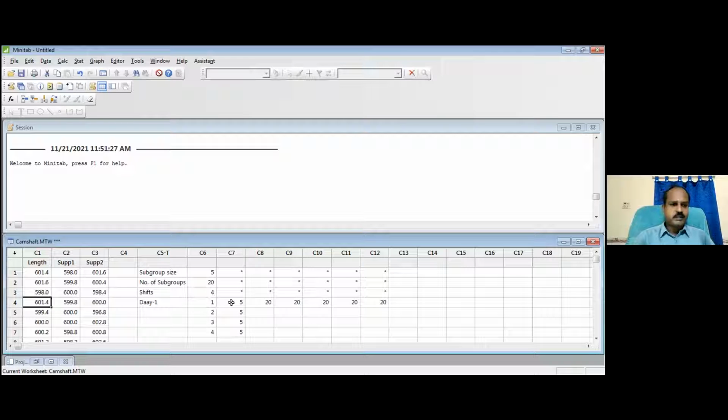And now, tell me, is length continuous data or discrete data? Somebody tell me, length is a continuous data. And continuous data and subgroup size is 5. Now tell me which control chart I should plot.